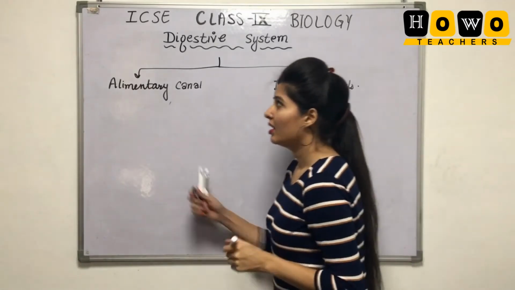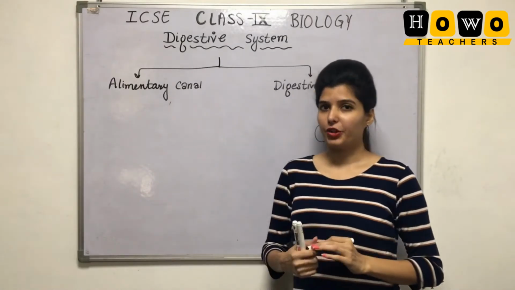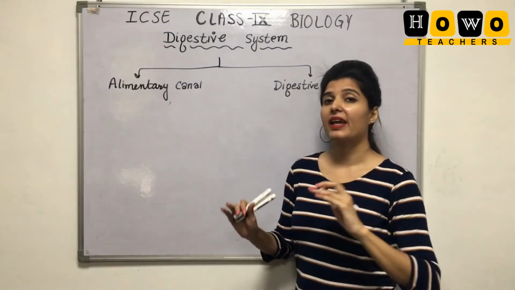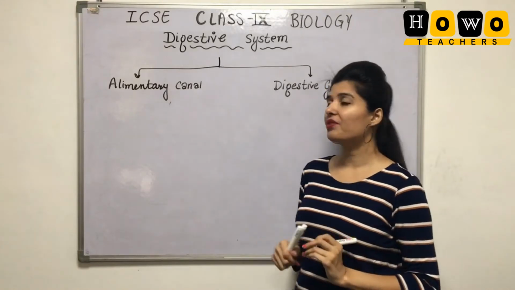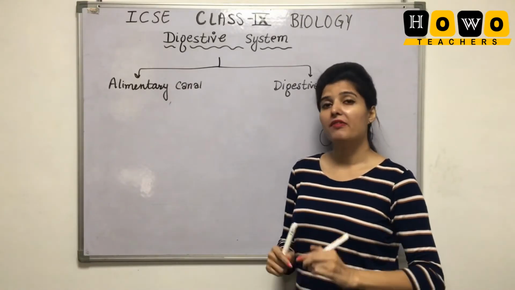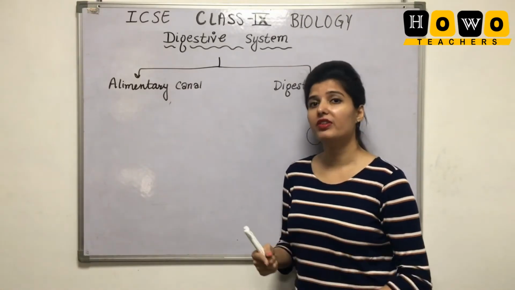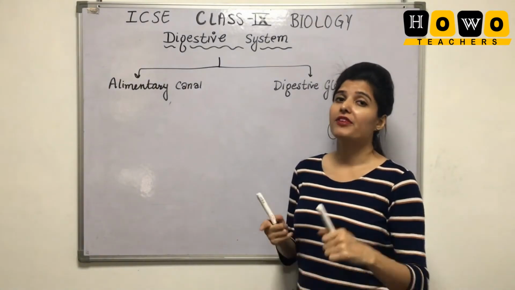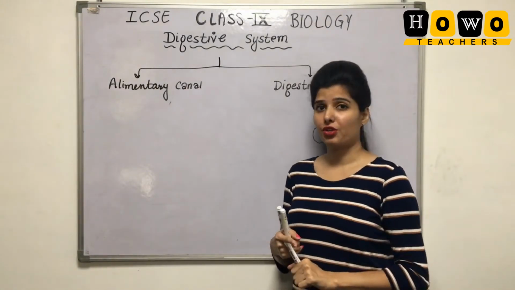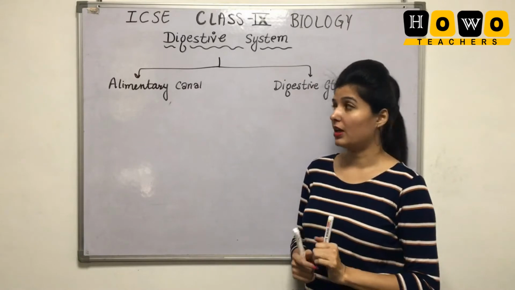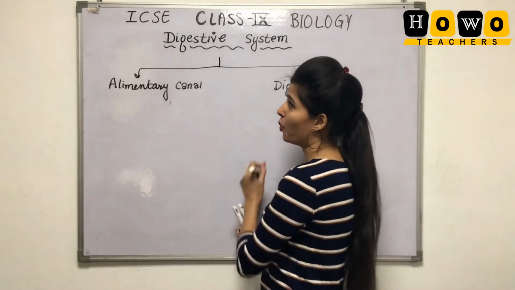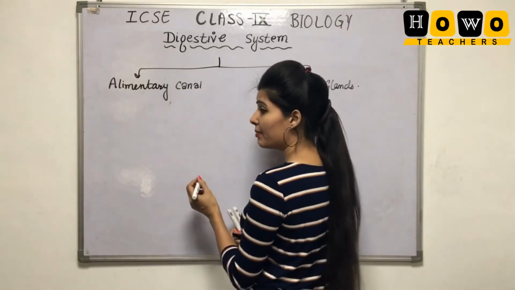Alimentary canal can further be divided into many parts, and each and every part of the alimentary canal is important. We have to look for the structure, the function, and the location of different parts of the alimentary canal. Now let us see what is all composed in the alimentary canal.